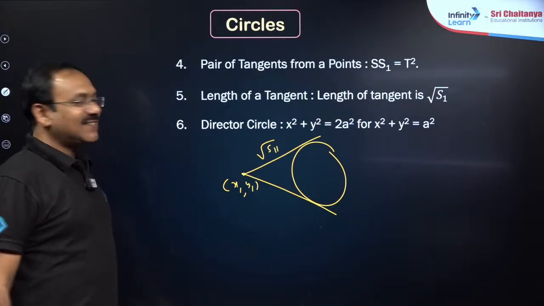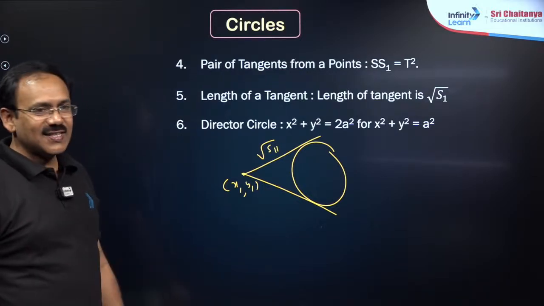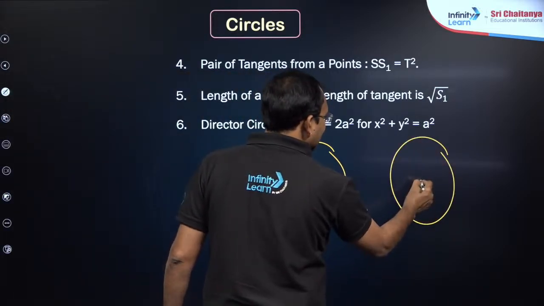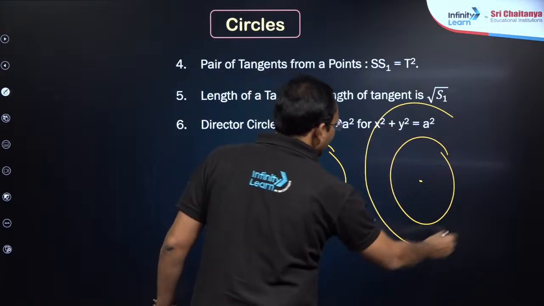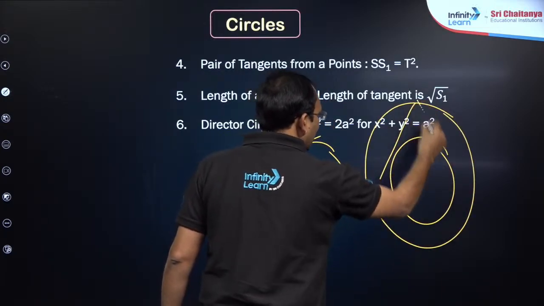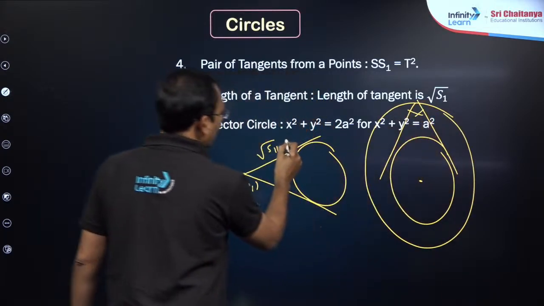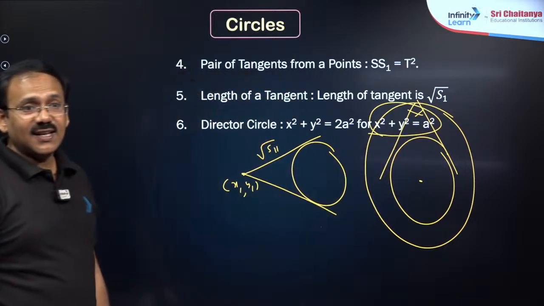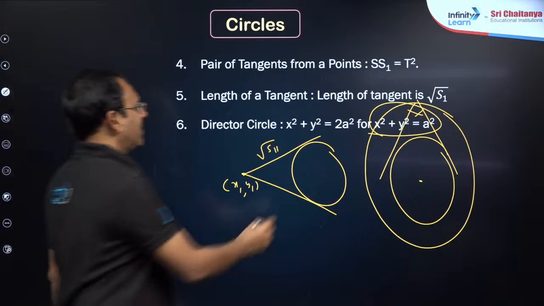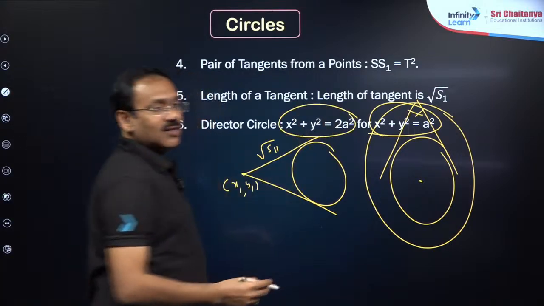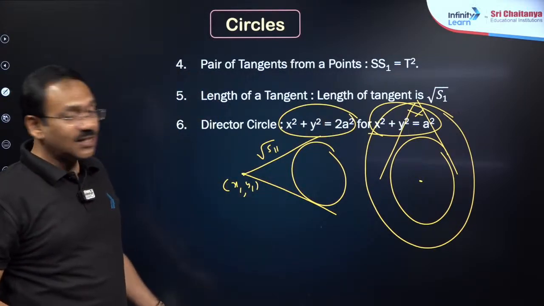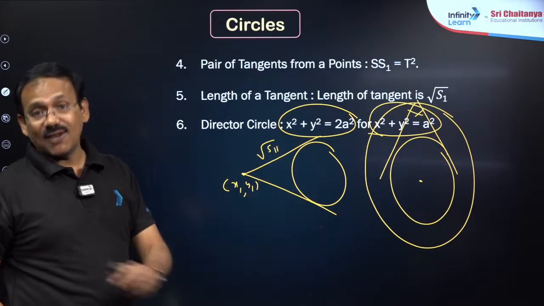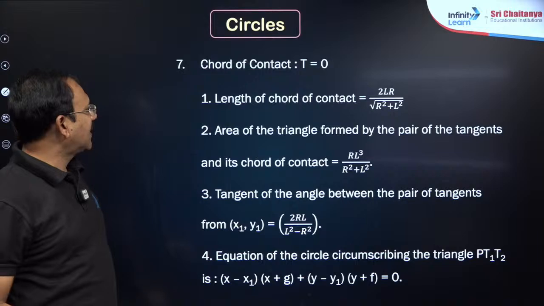Yeah, let's go. Director circle: when a circle equation is given, my dear friends, the director circle means the set of all points from which, if you draw the tangents, the two tangents will be perpendicular. So for x square plus y square is equal to a square, the director circle is x square plus y square is equal to 2a square, because the director circle will have its center equal to the center of the given circle and its radius will be root 2 times that of the given circle. Okay, right, dear students.